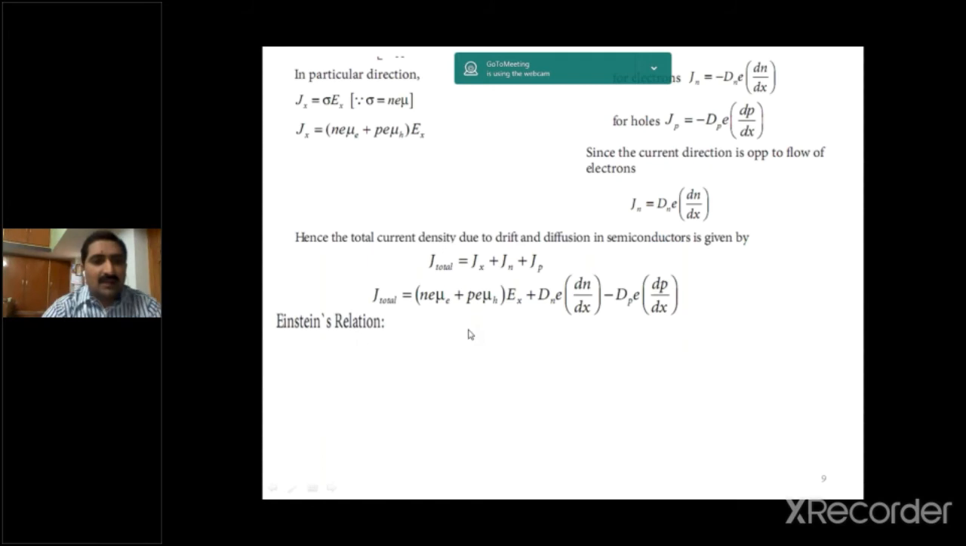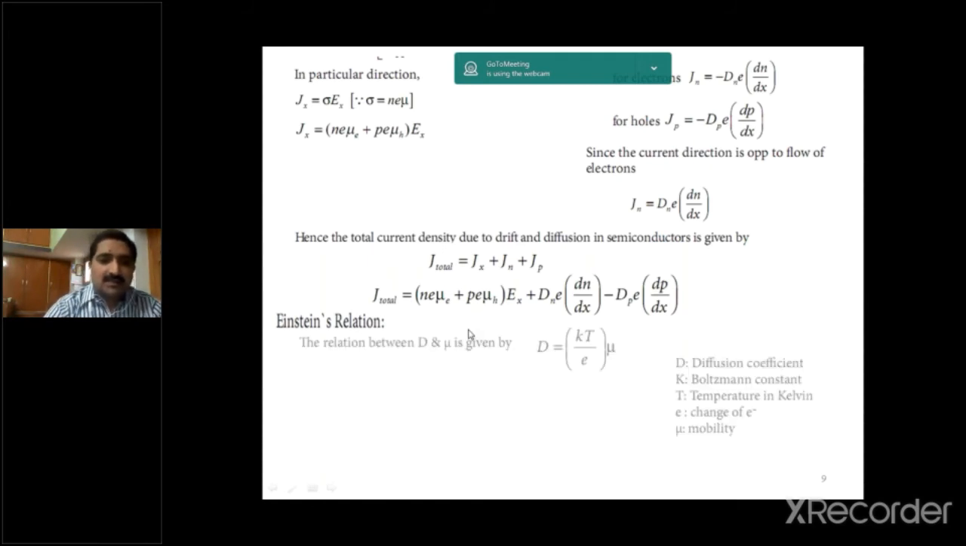So finally, the Einstein's relation. The relation between diffusion coefficient D and mobility is given by D is equal to KT by e into mu. What is D? Diffusion coefficient. What is mu? Mobility of the electron, so mobility of the charge carrier. So D is directly proportional to mu. D is equal to some proportionality constant, that constant is KT by e. What is K? Boltzmann constant. T is the absolute temperature, that is nothing but temperature in Kelvin. e is the charge of the electron.